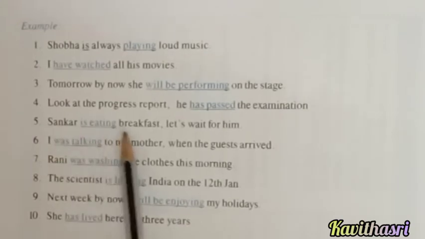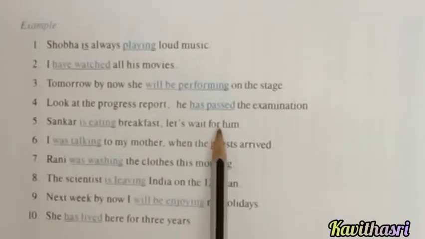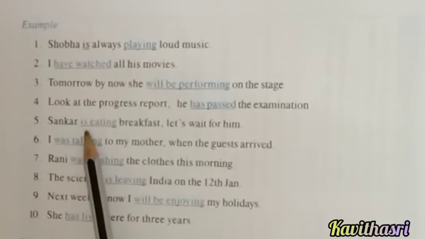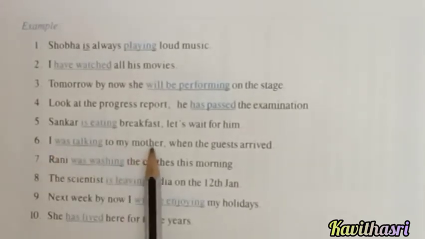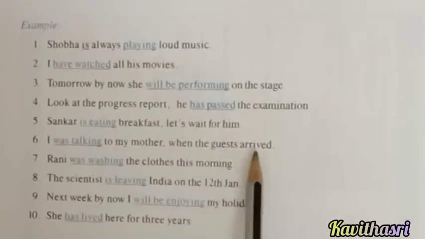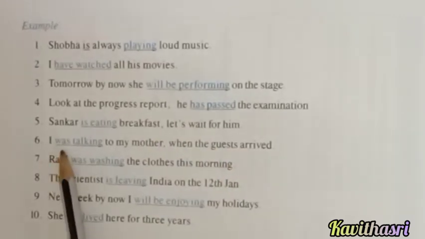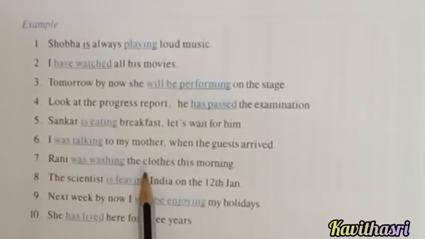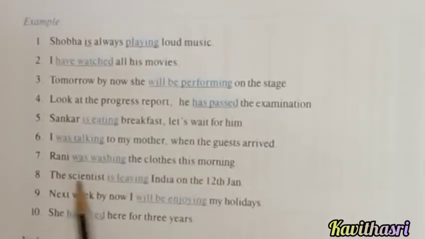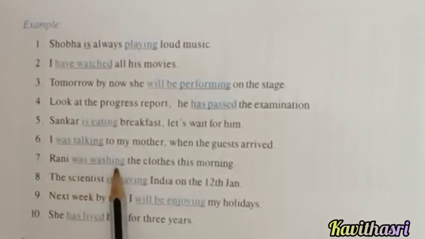Shankar is eating breakfast. Let's wait for him. What is the verb here? Is eating. I was talking to my mother when the guest arrived. Verb is was talking. Seventh, Rani was washing the clothes this morning. The verb is was washing.